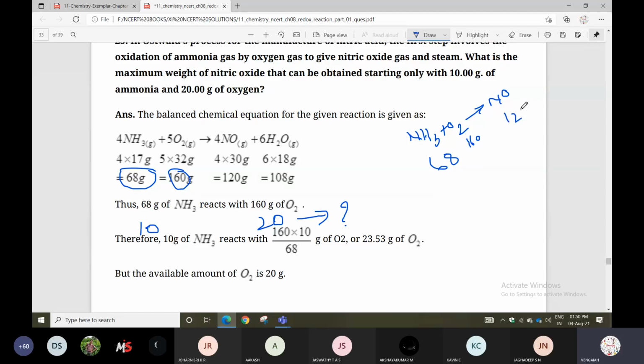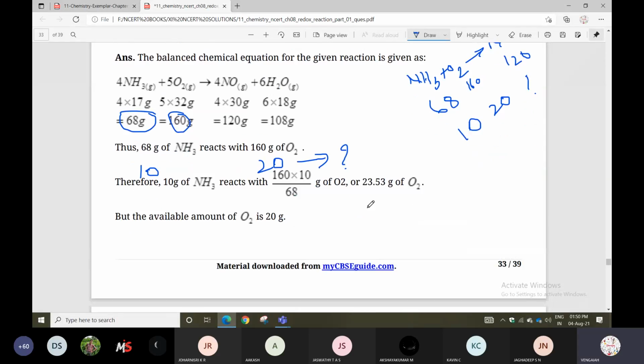But in the given question, there are 10 grams of ammonia and 20 grams of oxygen. How much nitric oxide will form? Okay? Listen here.